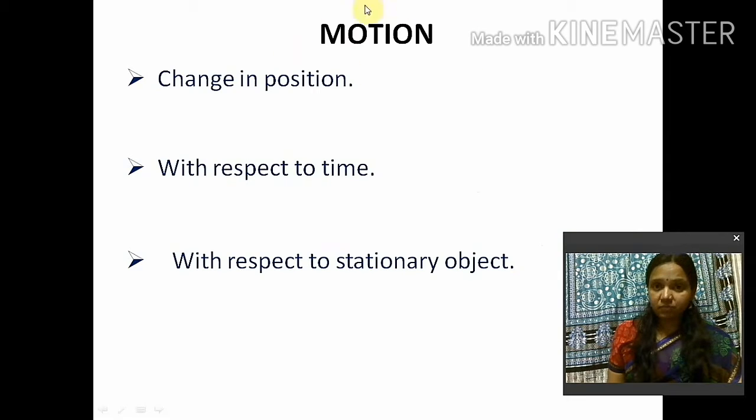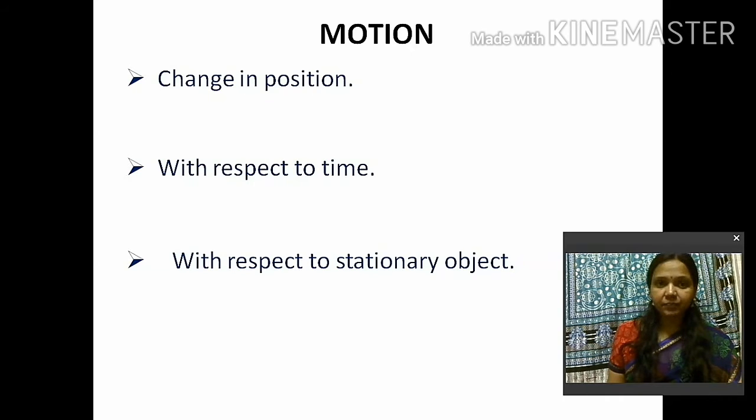When motion comes to our mind, what comes to our mind? That there is a change in position with respect to time and with respect to stationary objects. So let us discuss all these 3 points one by one. Change in position. What is change in position? It means that there must be some starting position and ending position when an object is moving, or we may say initial position and final position.